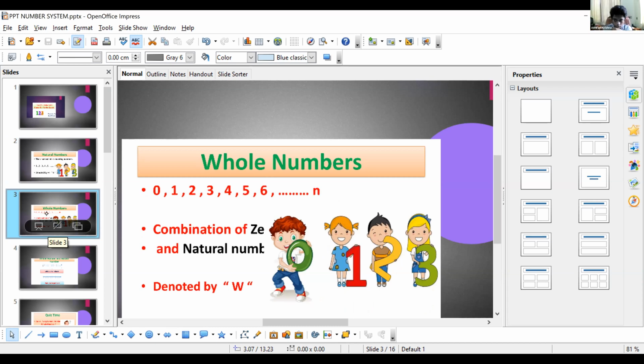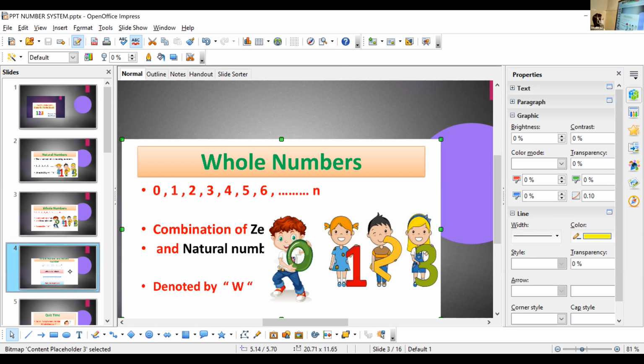Whole numbers. We will get whole numbers when we put 0 into N. The whole numbers are 0, 1, 2, 3, etc. And the whole numbers are denoted by the letter W.